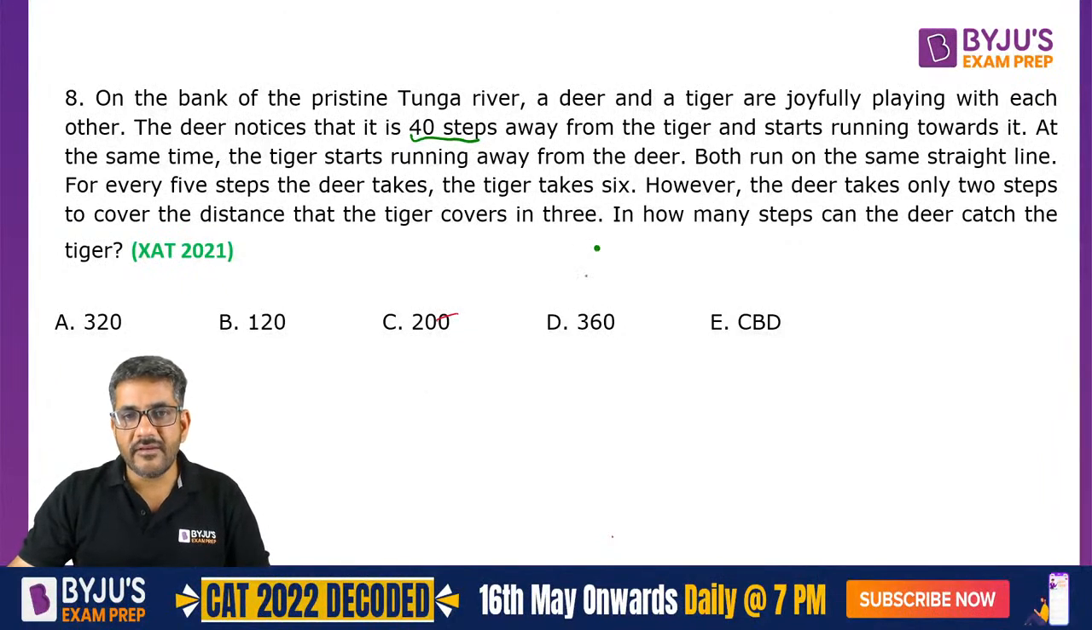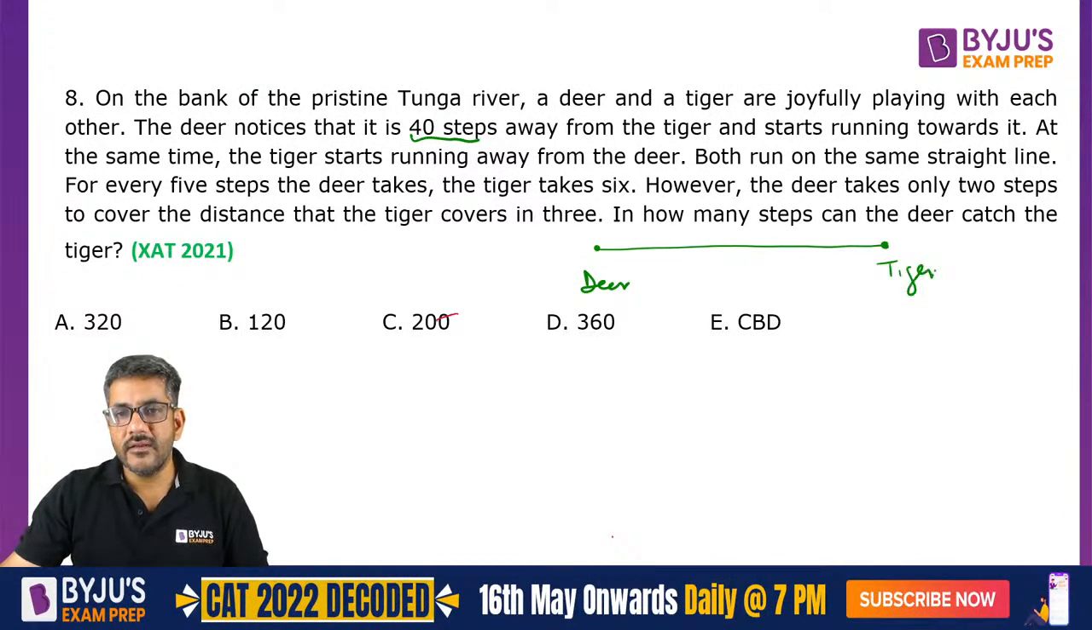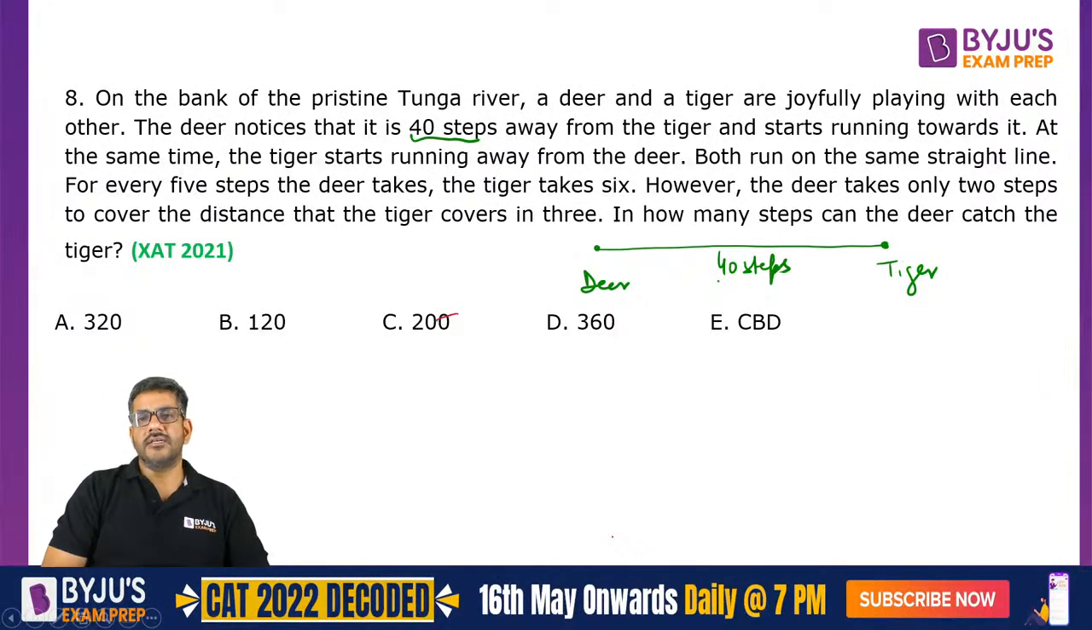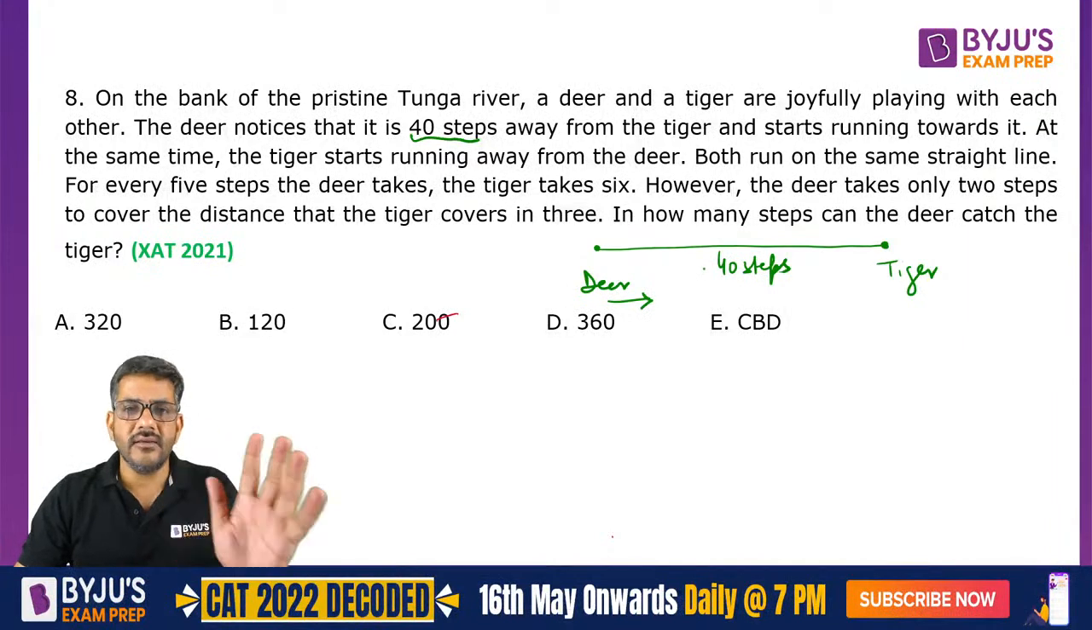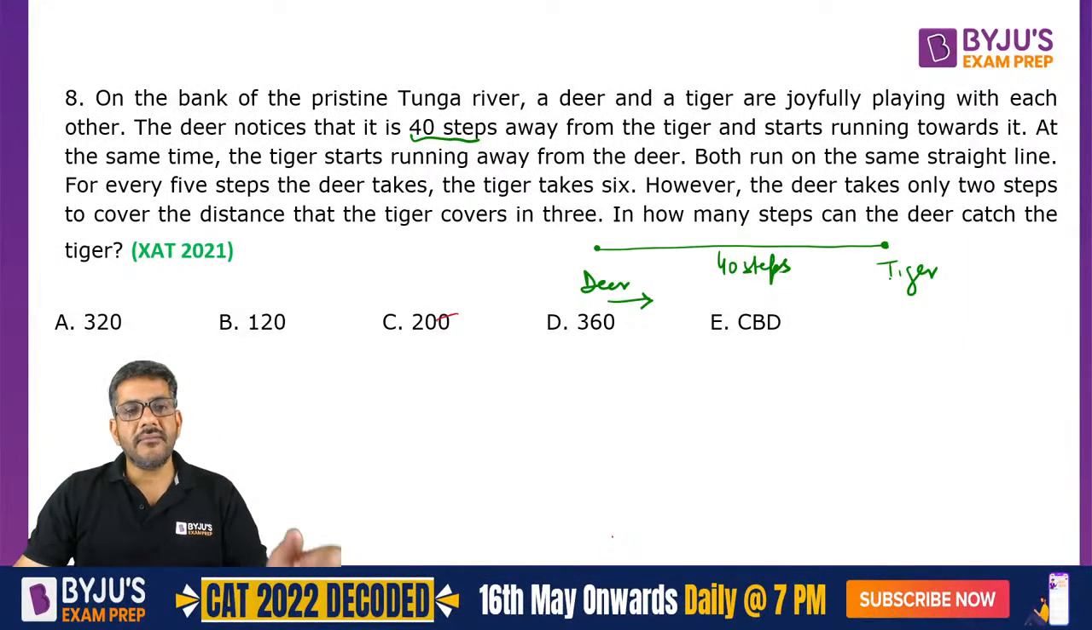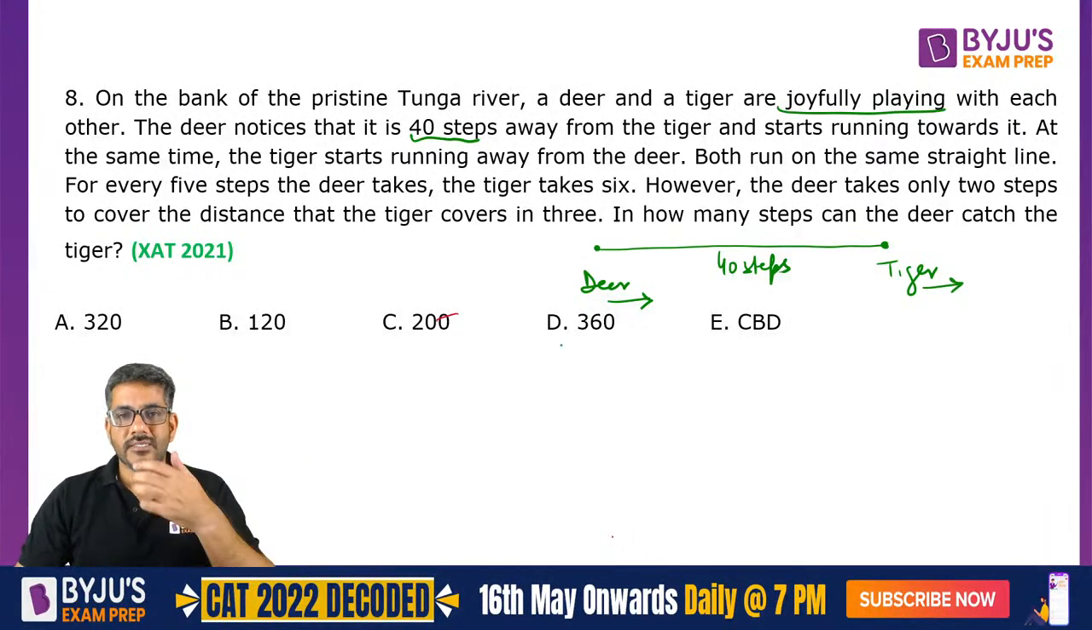So, let us say we have the deer over here and the tiger is 40 steps away from the deer. So that means these are 40 steps of the deer, which is the distance between them. At the same time, the deer starts running towards it. So deer is running towards the tiger. Normally तो उल्टा होता है, लेकिन यहाँ इसने खेल कर लिया. At the same time, the tiger starts running away from the deer. So they are playing basically. पहले लिख दिया joyfully playing. Otherwise नहीं होता ऐसा. Both run on the same straight line.